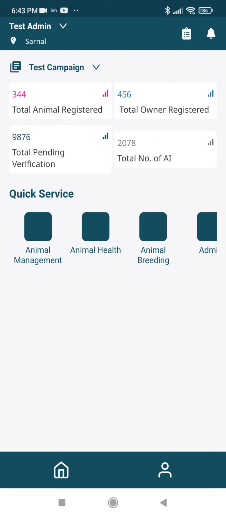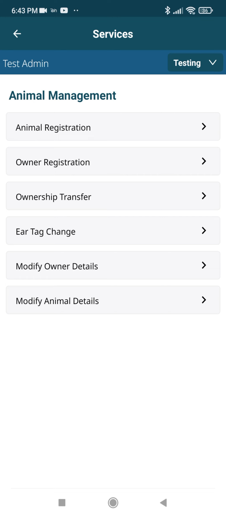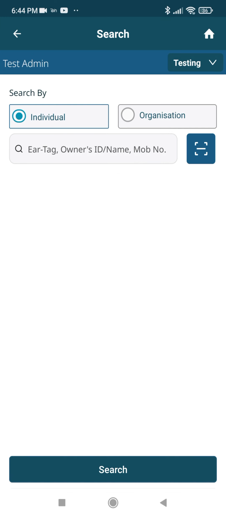If you have permission to register an animal, you can see an animal management icon in quick services, clicking on which you can register an animal. In animal registration section, you can search an animal owner using the owner ID, name, mobile number or AirTag of the animal. There is also a scan option provided which you can use by directly scanning the AirTag of an animal, and then you can tap on search.